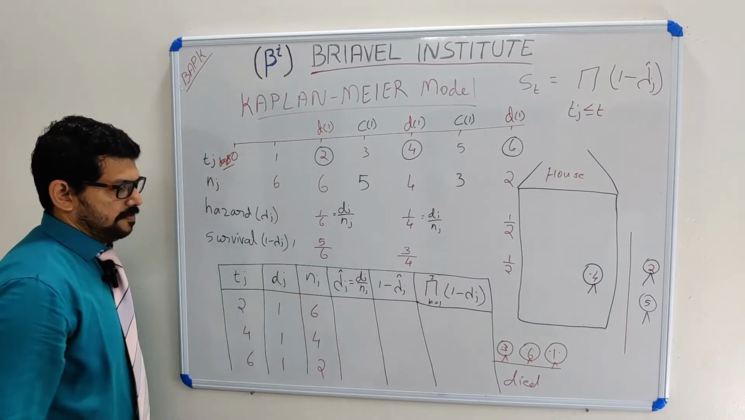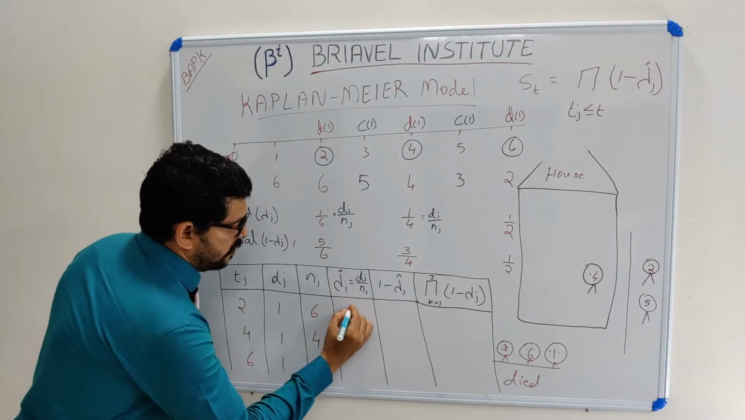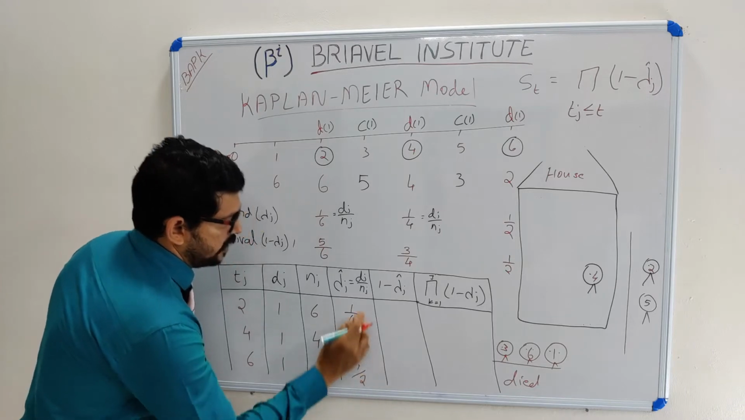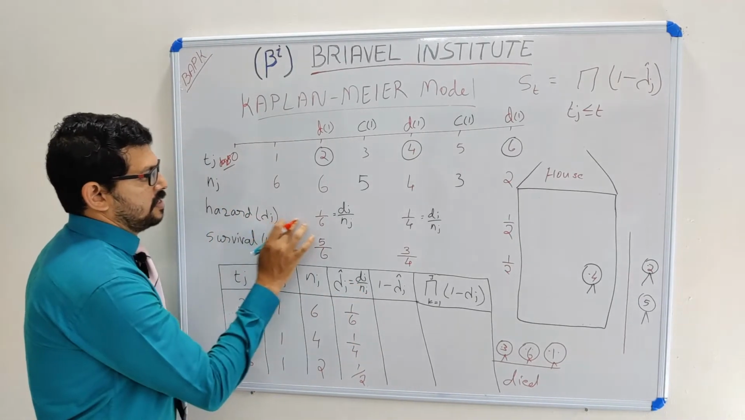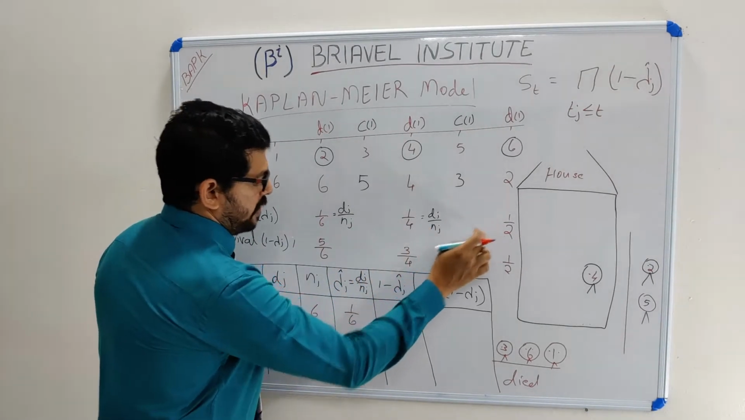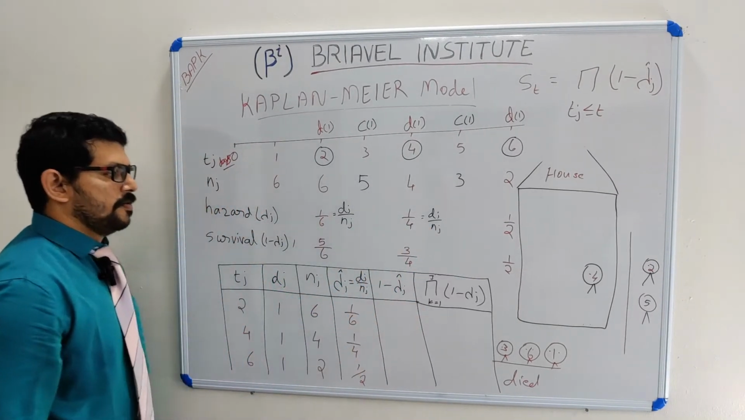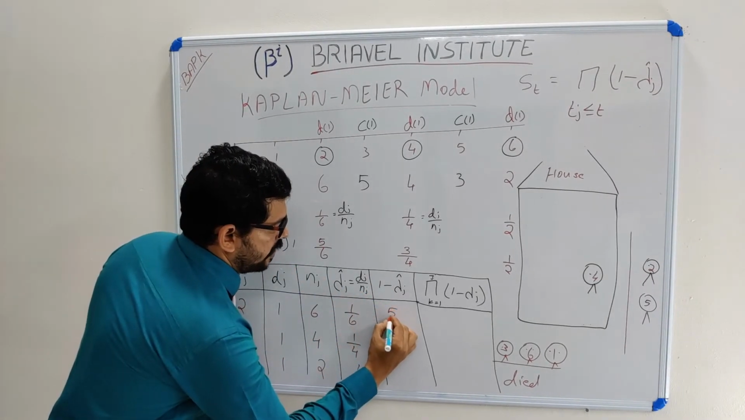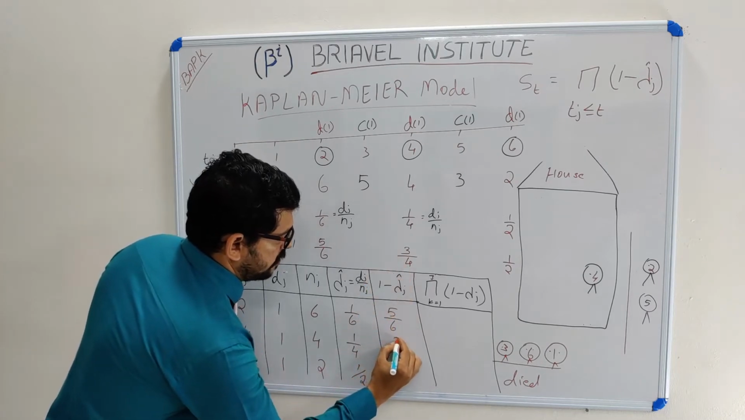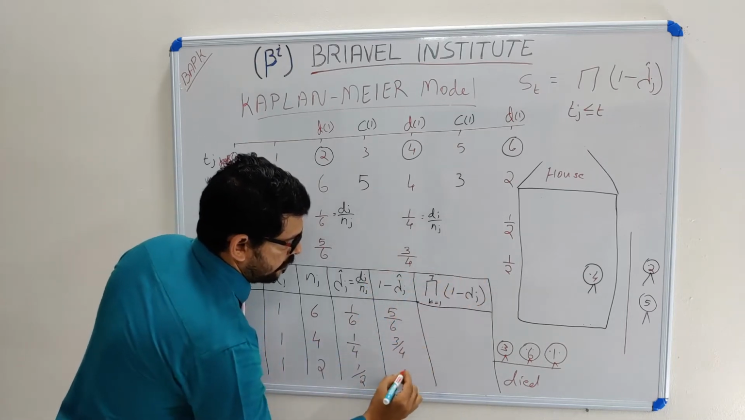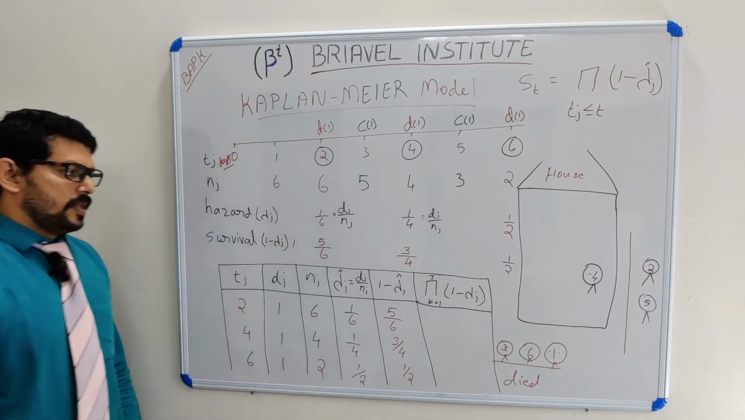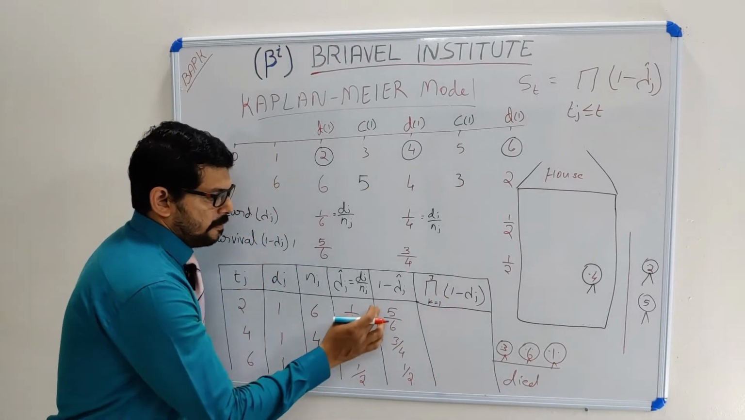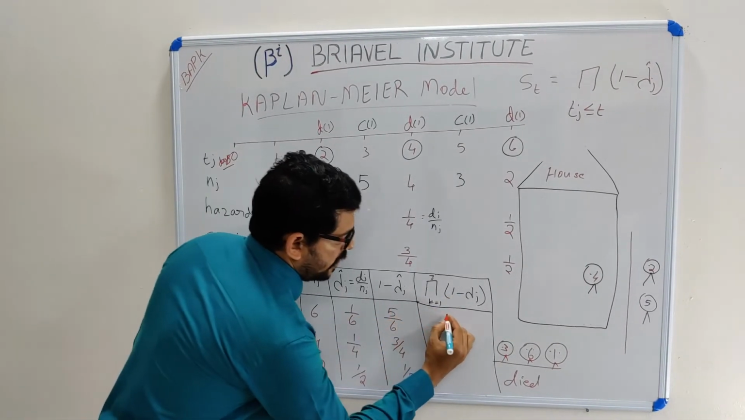That is n_j. Lambda_j, I know, is 1 by 6, 1 by 4, and 1 by 2, since d_j by n_j I already got. I wrote lambda_j as 1 by 6, 1 by 4, 1 by 2. 1 minus lambda_j is also already written; these are the survival rates for each time. Here is the product of the 1 minus lambda_j terms. My 5 by 6 is here, I have taken 5 by 6.